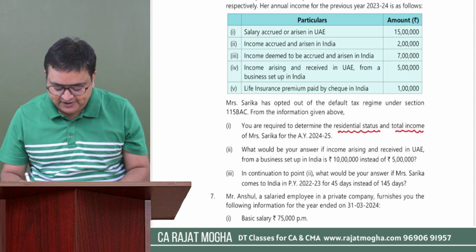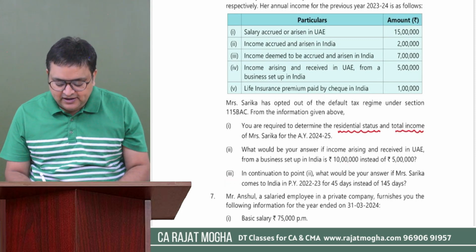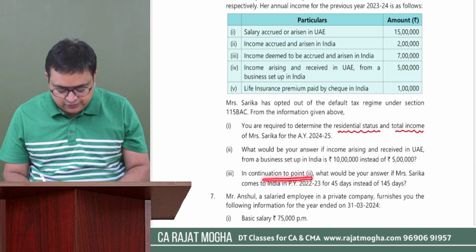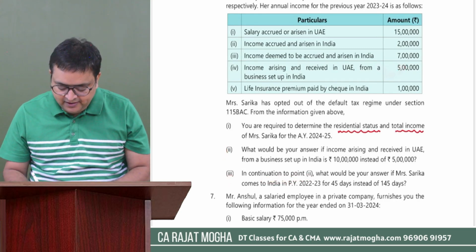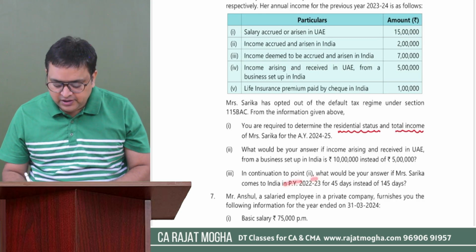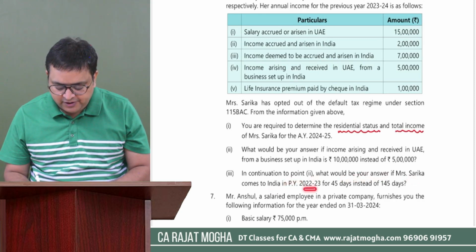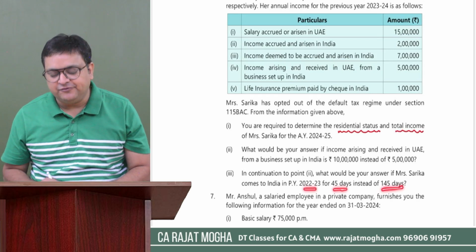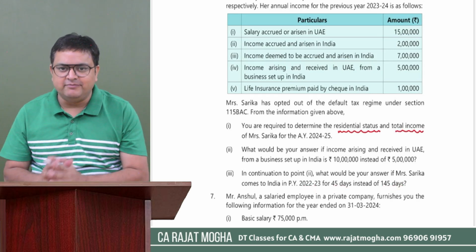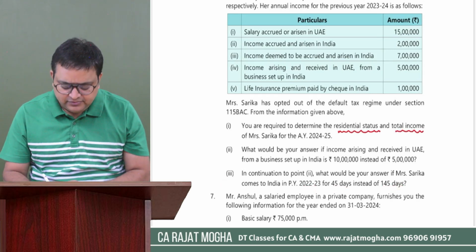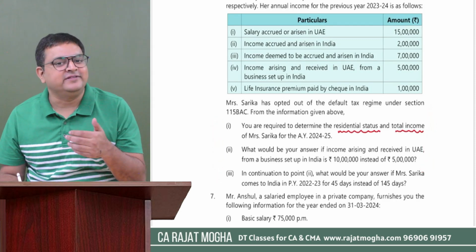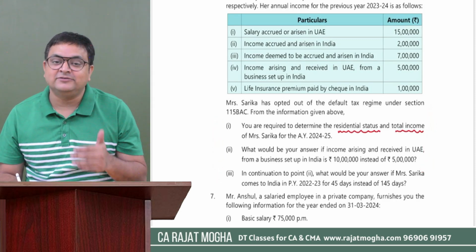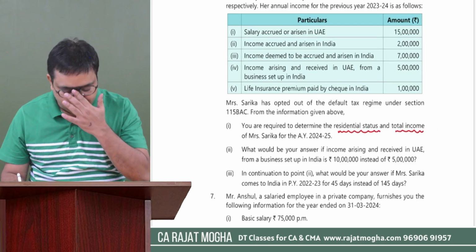Okay, we'll calculate this. Third is in continuation to point number 2. That means we have to take this income as 10 lakh. In continuation to point number 2, what would be your answer if Mrs. Sarika comes to India in previous year 22-23 for 45 days instead of 145 days? They are reducing the number of days also here. So we got a rough idea that the question is regarding residential status and they are asking us to tell the total income.